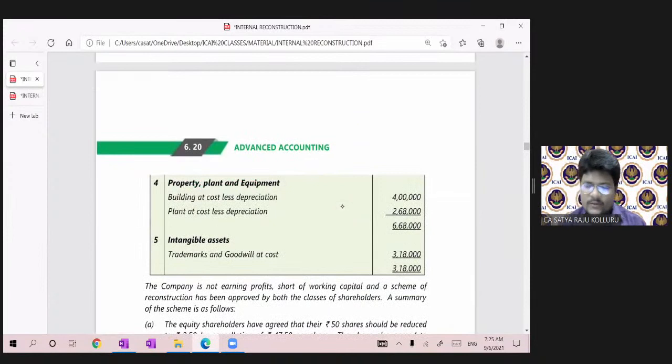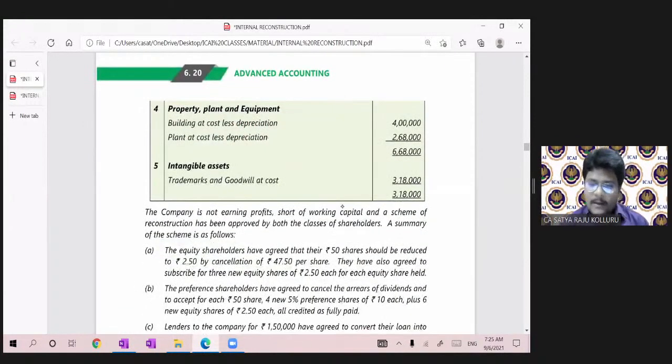Coming to assets, two PPE were there: building less depreciation, plant less depreciation. Intangible assets, trademarks and goodwill at cost price were given. The company is not earning profits, is short of working capital, and a scheme of reconstruction has been approved by